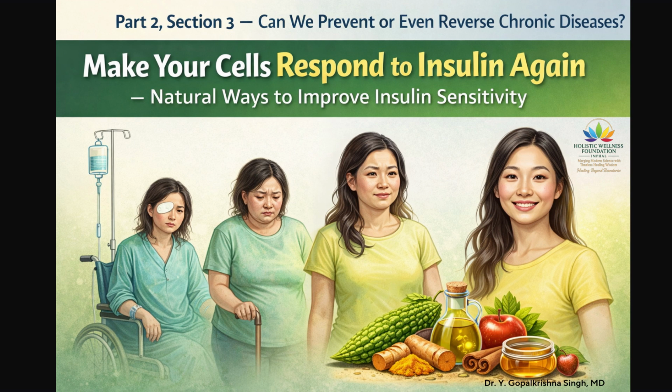Therefore, improving insulin sensitivity is not complicated. It involves simple, consistent steps. These steps are accessible, affordable, and sustainable. They aim to restore the body's natural ability to regulate glucose. By improving insulin sensitivity, glucose control improves, insulin levels decrease, inflammation reduces, organ protection improves. This knowledge empowers individuals to take proactive steps toward better health. Early action, consistency, and commitment are key.